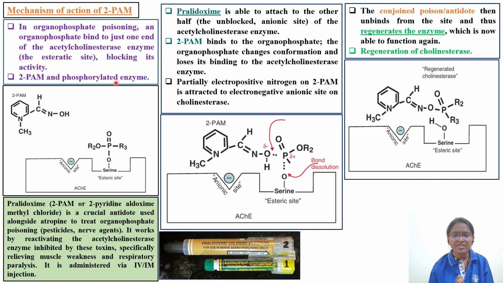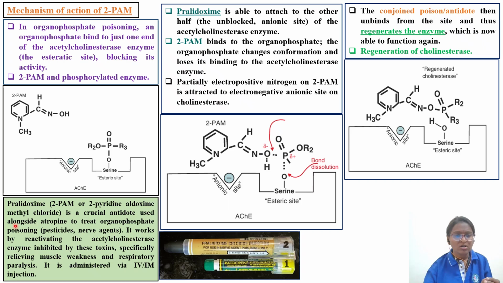Pause the video here and read about 2-PAM, which is used as an antidote along with atropine. Atropine is an anticholinergic. For cholinergic poisoning we use atropine along with pralidoxime, which is used for nerve agent poisoning.